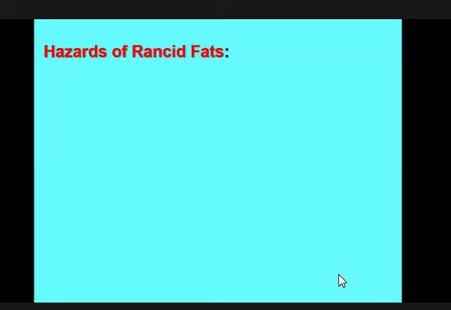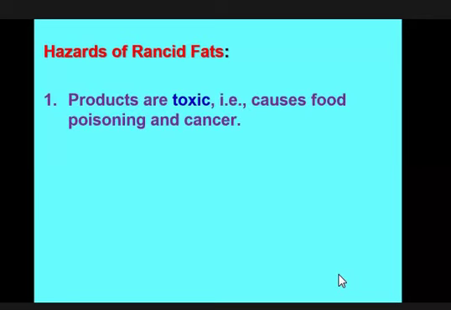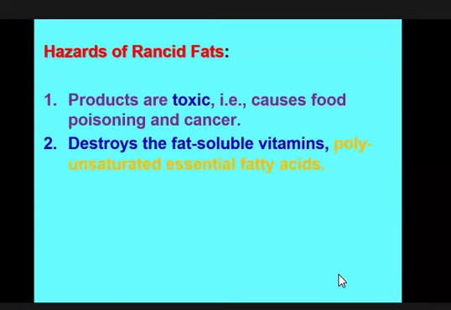Hazards of the rancid fat. You know the product of the rancid fat is toxic, so it is not fit for consumption. It may cause food poisoning and cancer. It destroys fat soluble vitamins, we have already discussed about it. It also destroys polyunsaturated fatty acids that are essential.